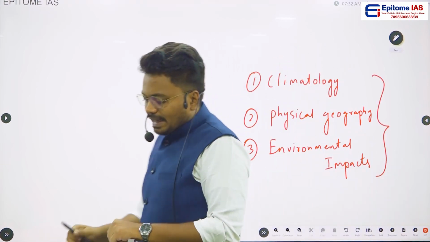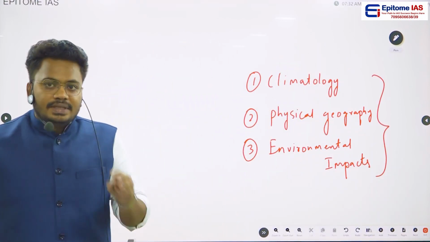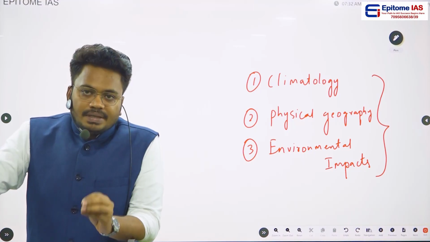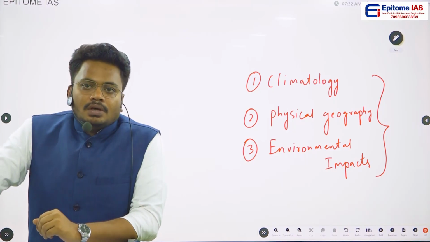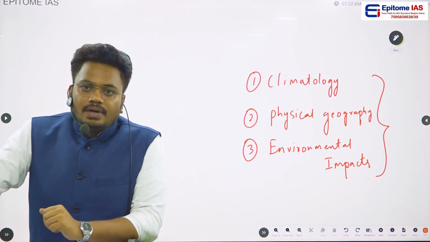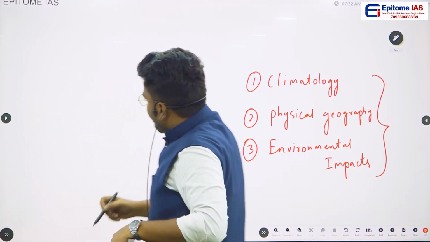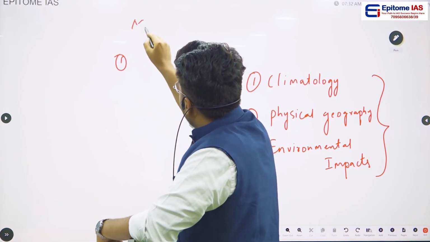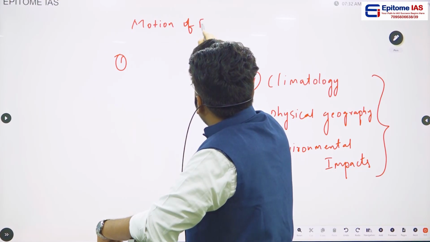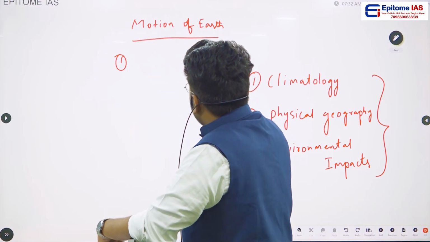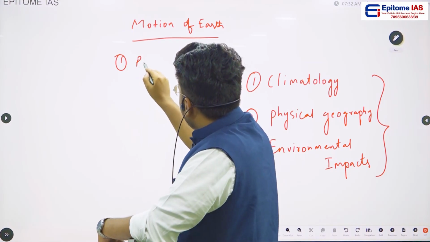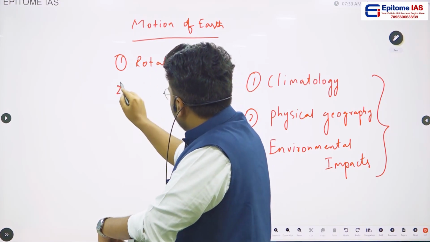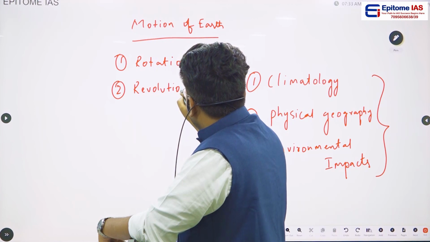If you want to get clarity on these three topics, this particular chapter 3 of 6th NCERT is a very basic fundamental thing. In this chapter, in motion of earth, we will be seeing some important topics. First one will be rotation of the earth. What is rotation? And second, we will be seeing revolution of the earth.